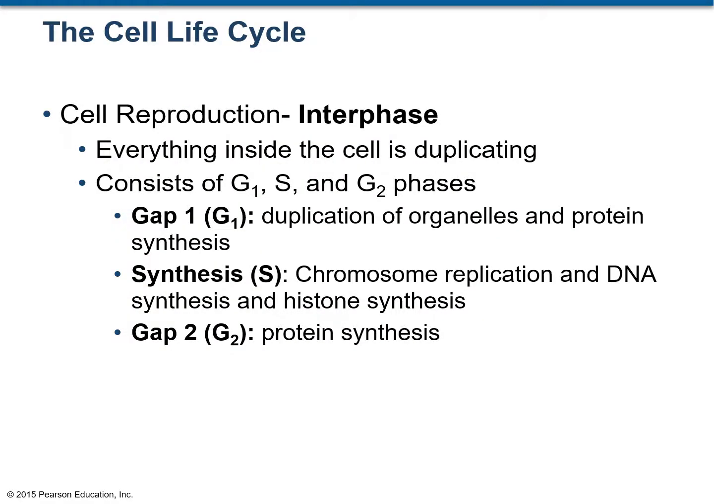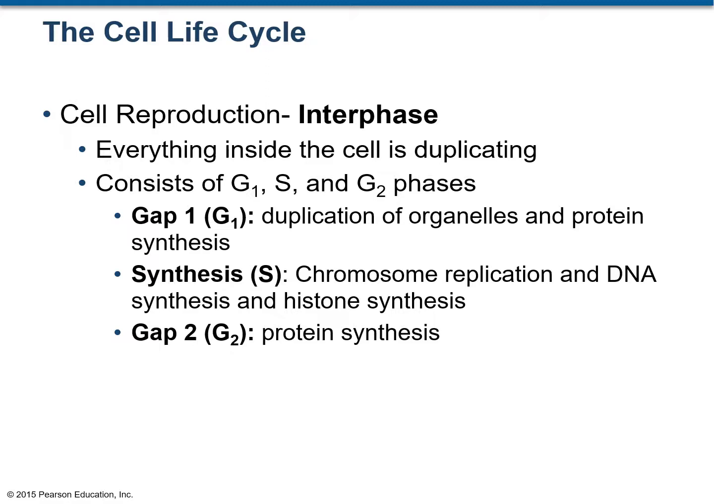Let's start with interphase. In the interphase stage, the cell is preparing for cell division. So one cell has to divide into two. What the cell needs to do is double its contents. That means it has to duplicate everything that is present inside the cell. And interphase consists of three subphases: G1, S, and G2. G1 stands for gap 1 phase, S stands for synthesis phase, and G2 stands for gap 2 phase.